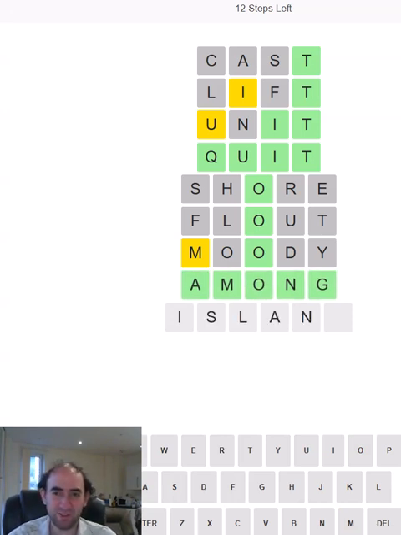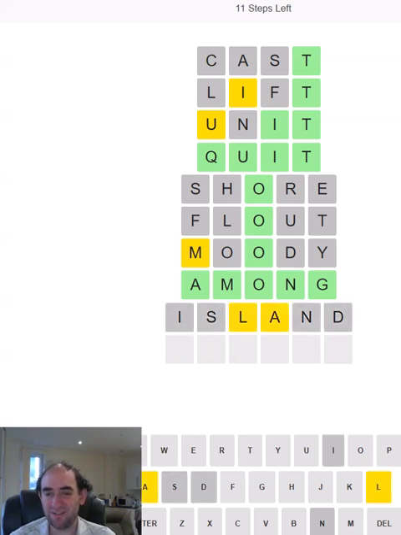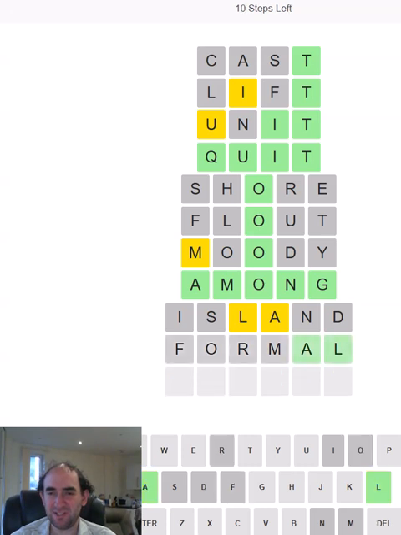Right, he was washed up on an island, so of course we're going to use island. Gives me an A and an L. I could try an AL ending, couldn't I? Or an LA beginning. Or something completely different, I suppose. Those were the first 2 options that spring to mind, but I'm not sure either of them is that likely. Let's try formal. Let's go back to the AL ending that I suggested. It is an AL ending, but the rest of it is completely wrong.